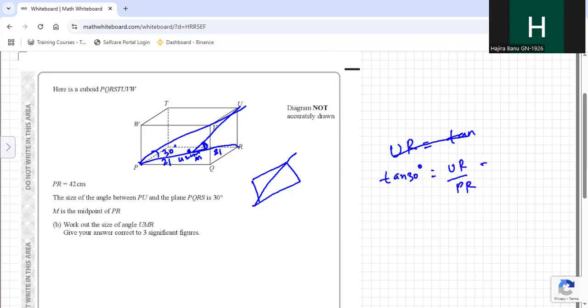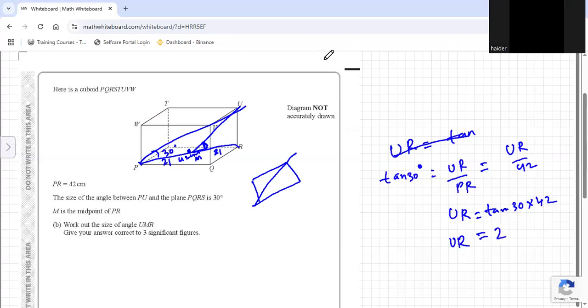So it will be UR by 42. Then UR equal to tan 30 into 42. Tell me tan 30 into 42 is how much? UR equals to 24.24.